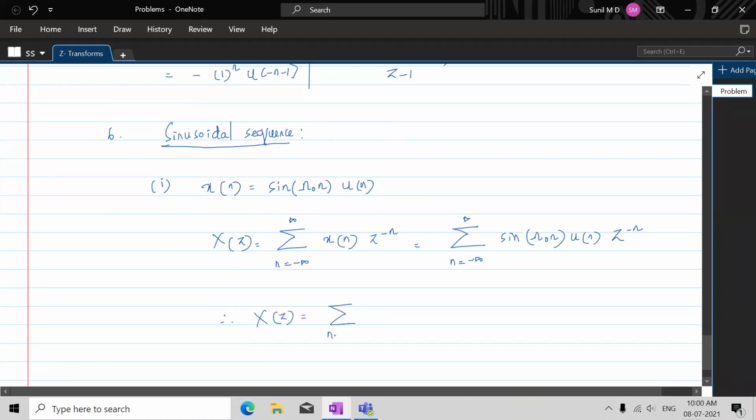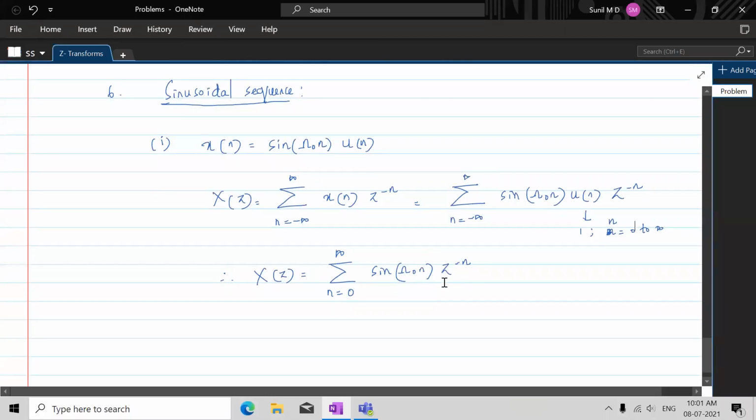Summation n ranging from minus infinity would become 0. So 0 to infinity sine omega naught n z to the power minus n, because this u of n is 1. From where to where? From n equal to 0 to infinity. Understand that? From n equal to 0 to infinity, it is 1. So that's why it is substituted as 1 here.